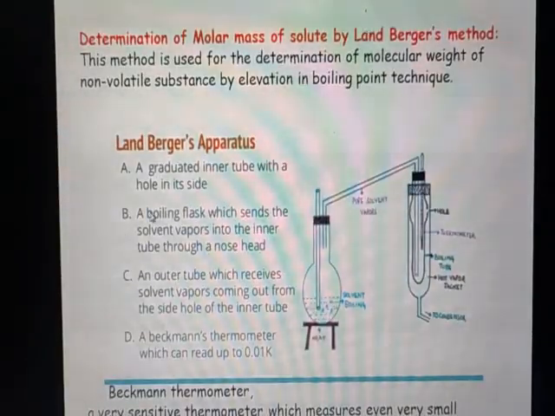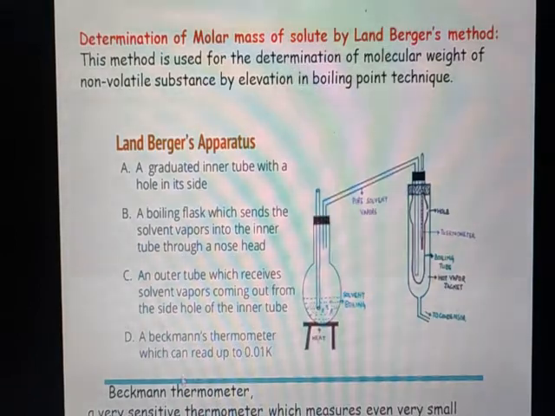The second part is a boiling flask, which sends the solvent vapors into the inner tube through a nose head. This is the boiling flask. The nose head is nothing but a tube that possesses a large number of holes at its bottom. The third part is an outer tube, which receives solvent vapors coming out from the side holes of the inner tube. This is the outer tube.